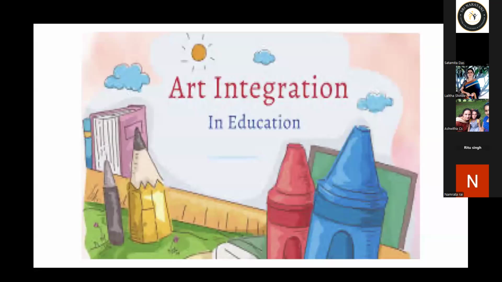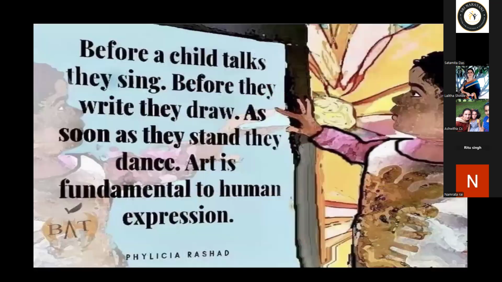So when we have small children, when they start walking, or first when they are standing, we'll find that the kids are just going up and down. It seems that they are dancing. Now, when they are given a pencil to write something, are they going to write the alphabets or numbers on the paper?